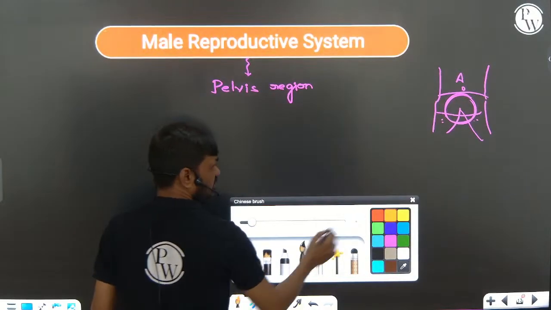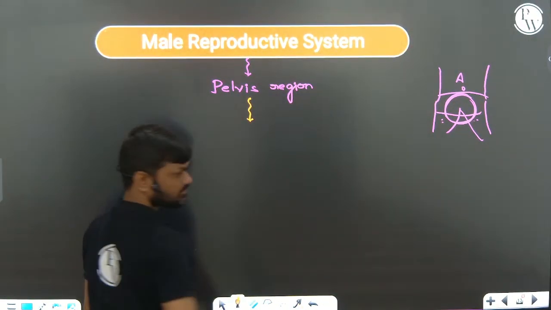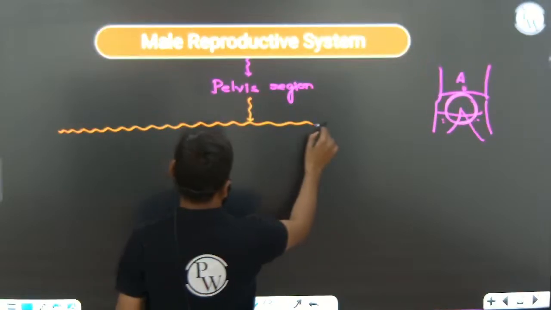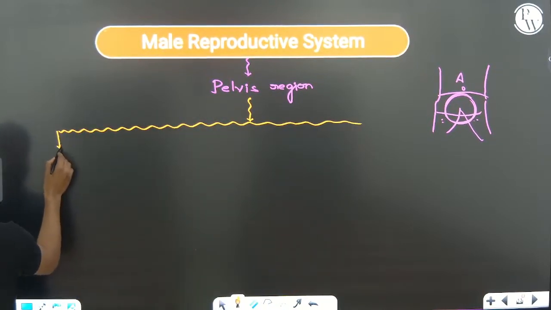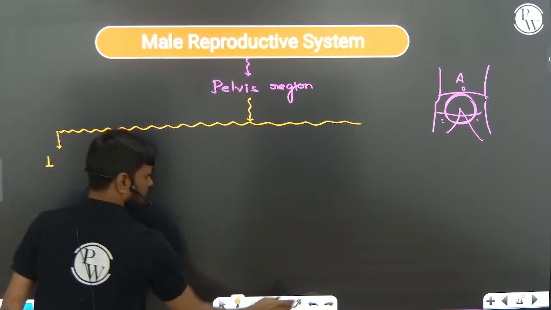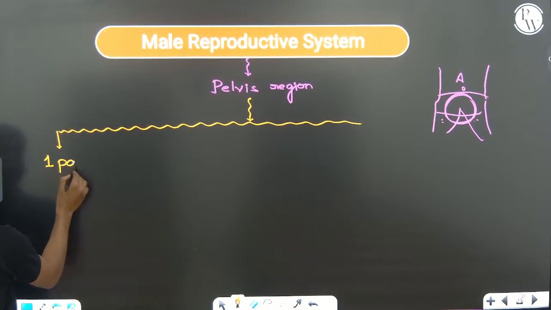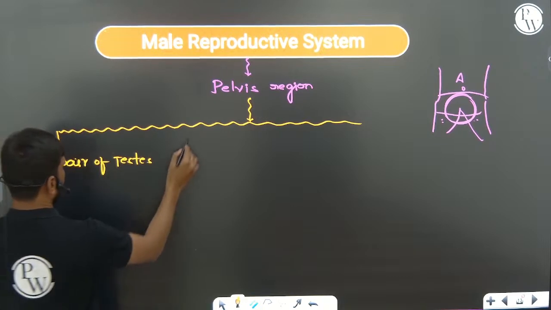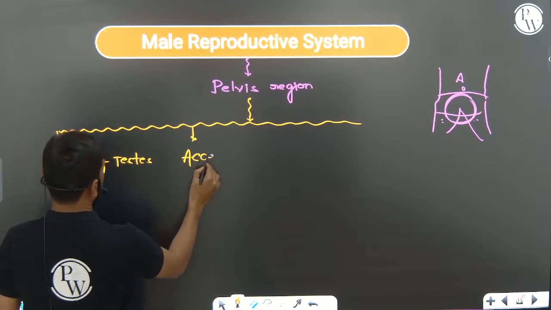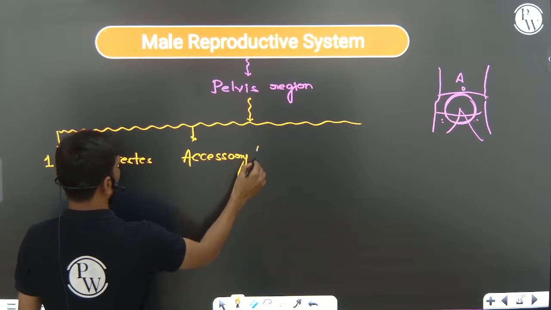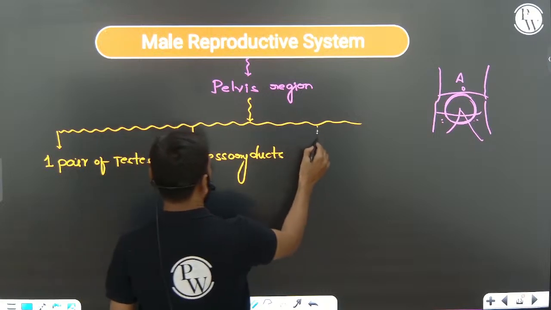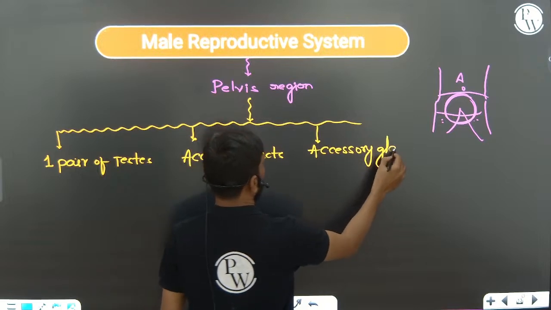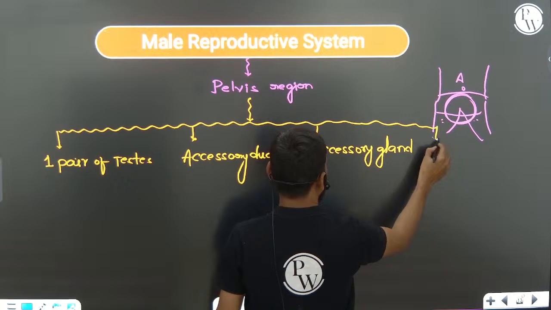The male reproductive system is divided into one pair of testes, accessory ducts, accessory glands, and external genitalia.